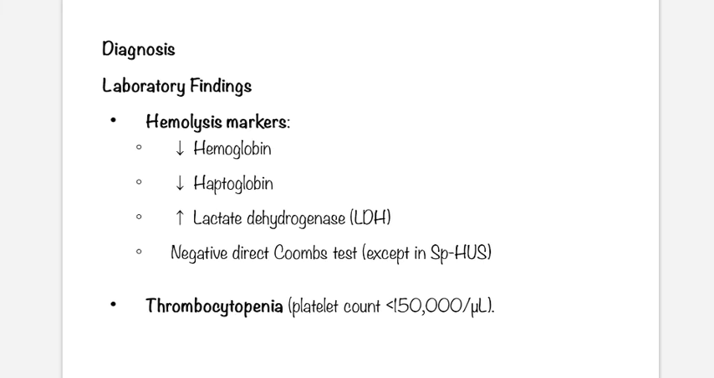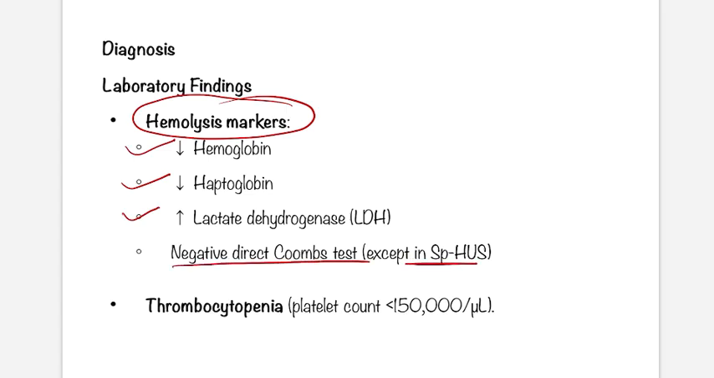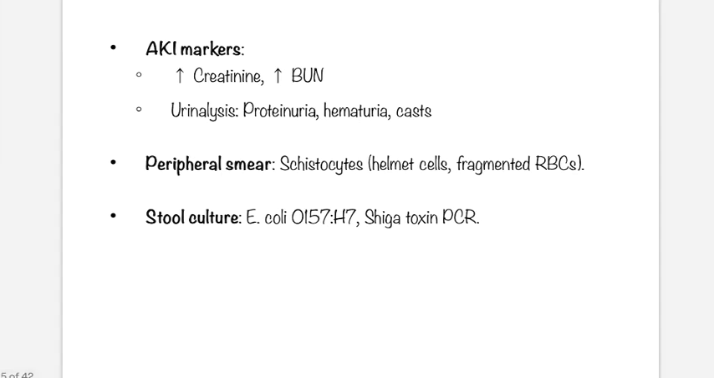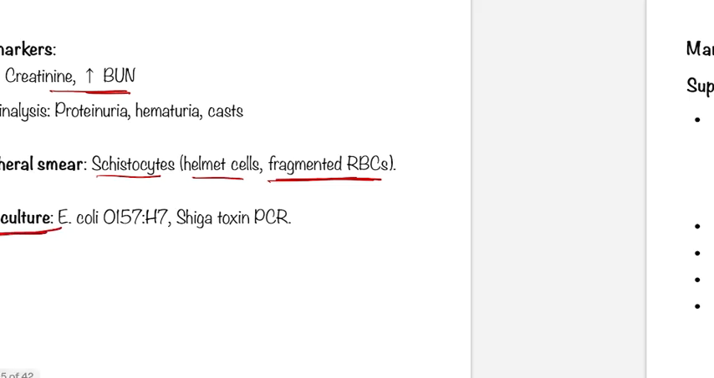So how will you diagnose? Mostly it is clinical with some laboratory parameters. Hemolysis is occurring, so you will obviously find hemoglobin decreased, haptoglobin decreased, LDH increased, and a negative direct Coombs test, except in pneumococcal associated HUS in which DCT is positive, and thrombocytopenia is there due to consumptive platelet consumption. Okay, AKI markers: you will see creatinine will be increased. Peripheral smear, we discussed schistocytes, helmet cells, fragmented RBCs will be seen. Stool culture, it is not important, but can be done.